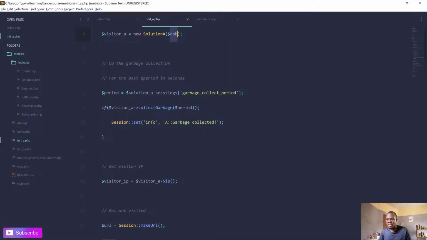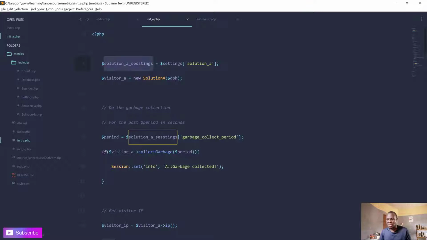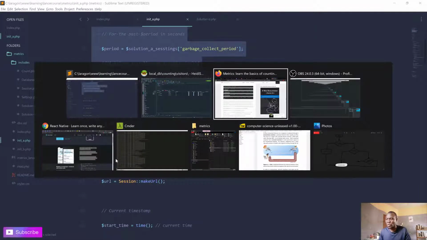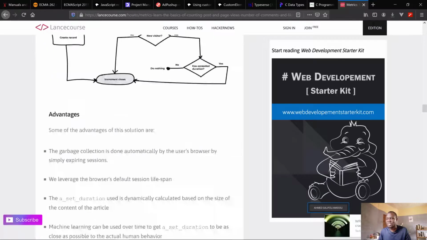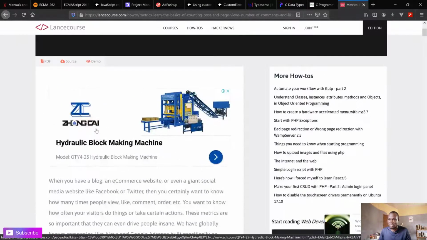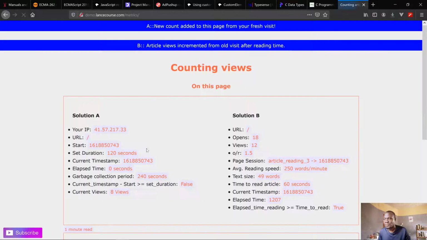Now, once we have the solution settings, then we go ahead and do the garbage collection. Of course, you can see that here. So we start by doing the garbage collection. Every time you open the page, it does the garbage collection, and that's why when you open the demo, where is it again? Let me visit the demo page. Demo, yes. It says garbage collected here.